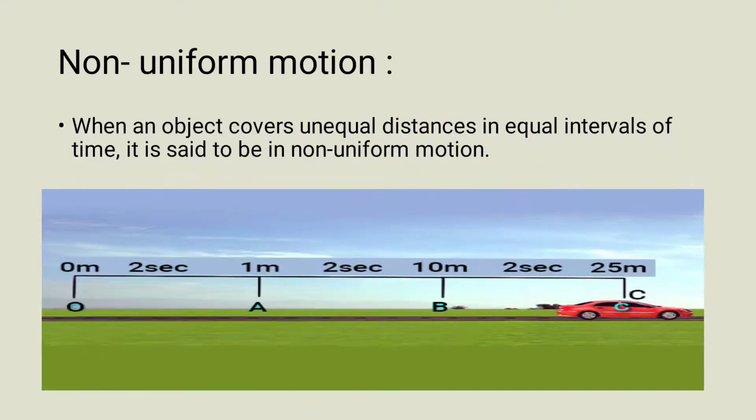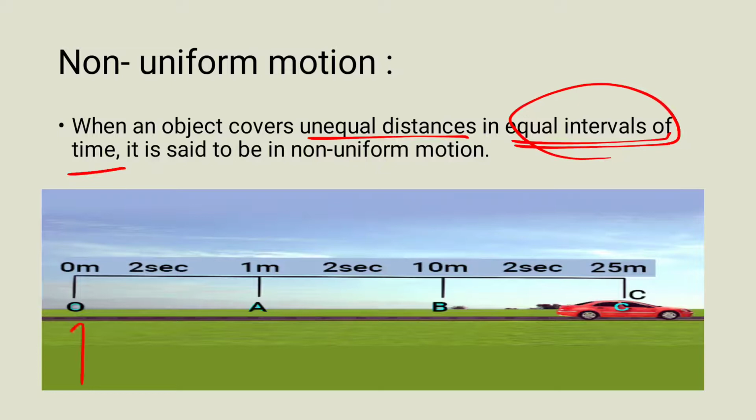Okay, then comes non-uniform motion. When an object covers unequal distance in equal interval of time, the time here is constant, like equal. In uniform motion it was equal distance in equal interval of time. Non-uniform motion is the opposite of it: unequal distance in equal interval of time.